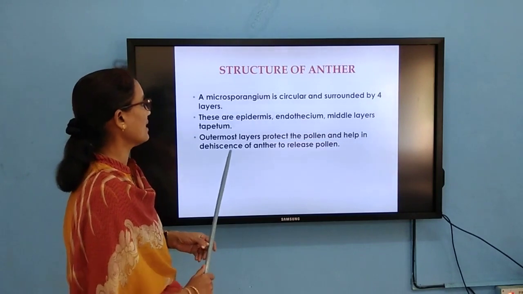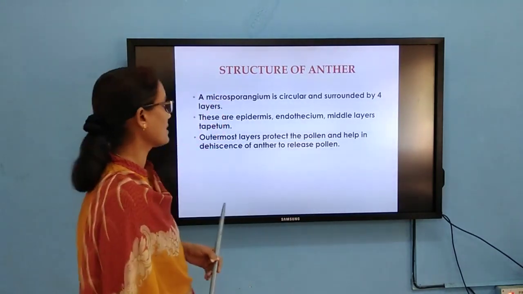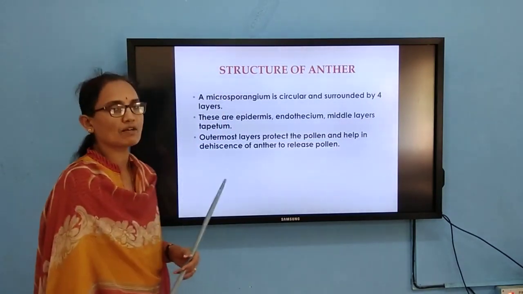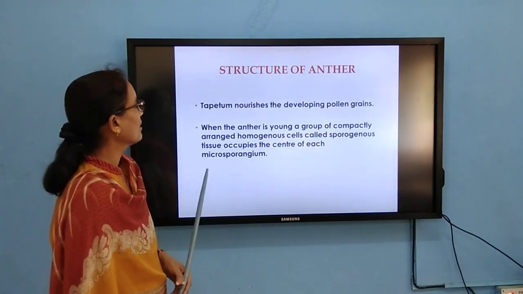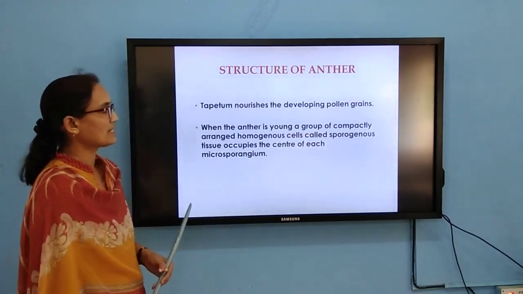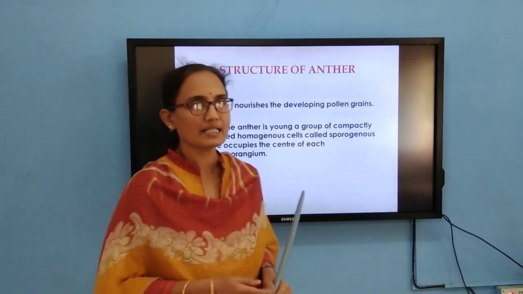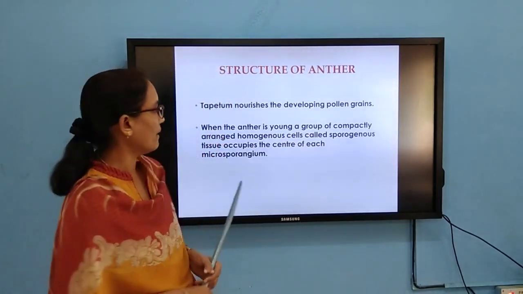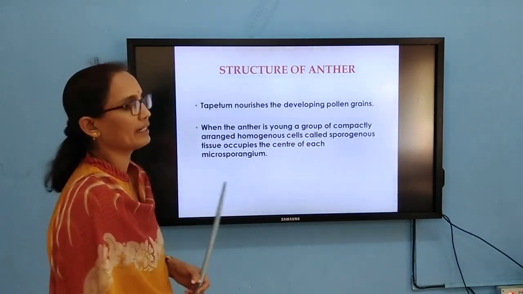The outer layers act as a protective structure, and they protect the pollen and help in the dehiscence of the anther during pollen release. So, what is the role of the tapetum? In the next slide I will show the transverse section of this anther. The tapetum nourishes the developing pollen grains.